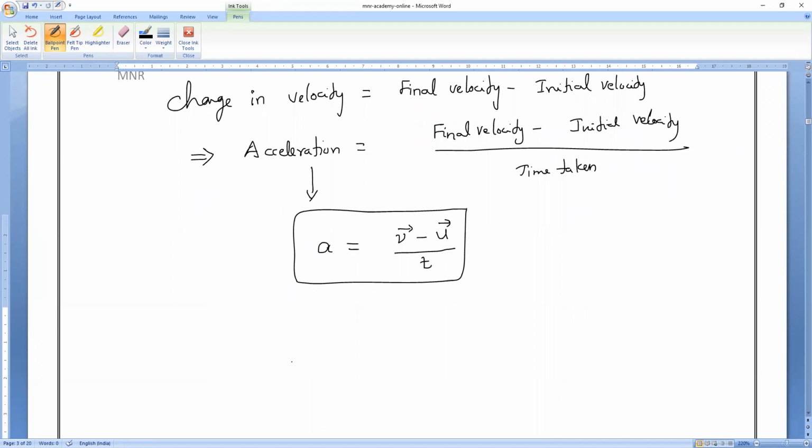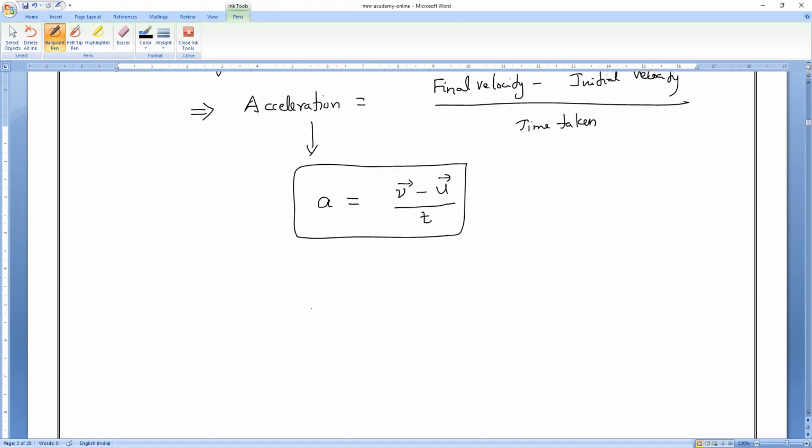Sir, I have a doubt. If a body decreases its speed, then would it also be acceleration? Then it is also called acceleration, but negative acceleration is called retardation. We'll study that, Sanjay, now. Okay, wait. Understood, Sanjay?